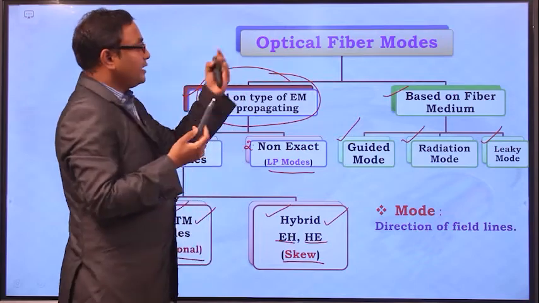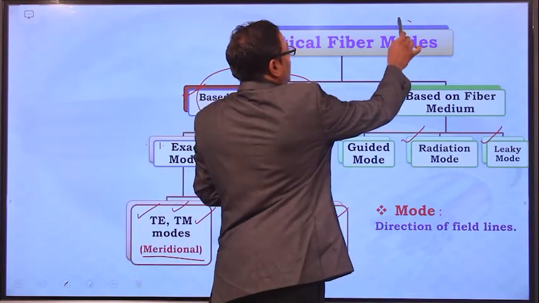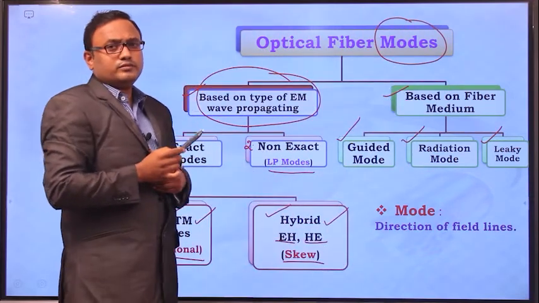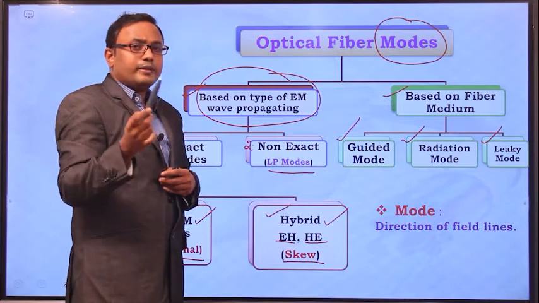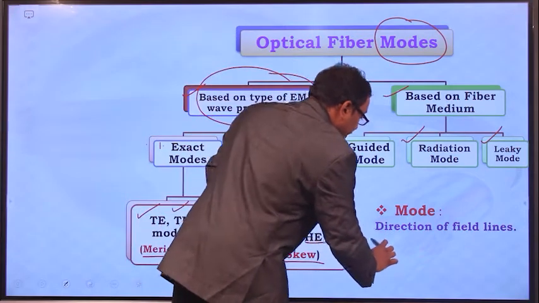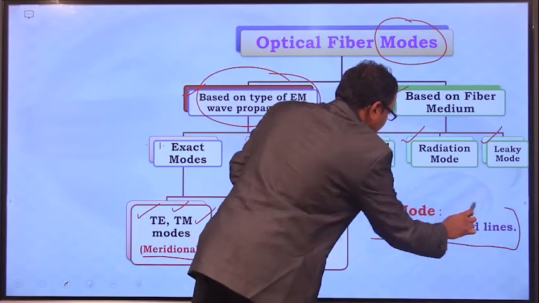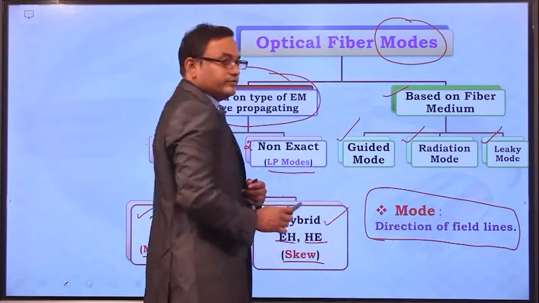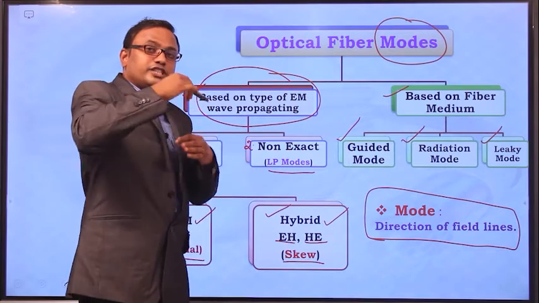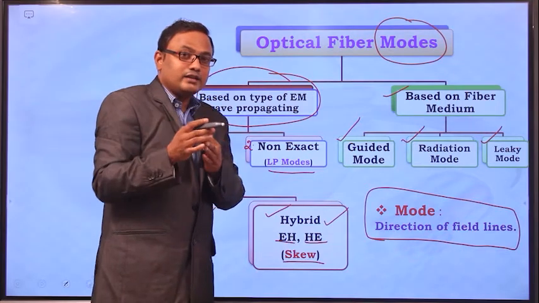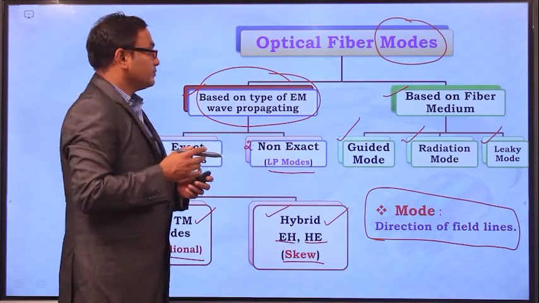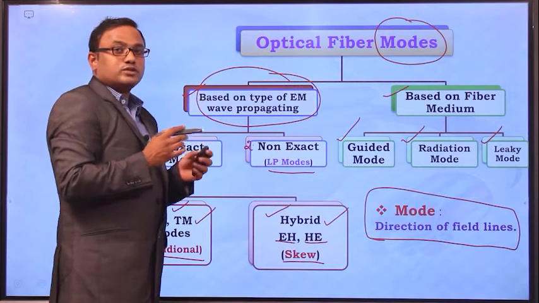And from the beginning onwards, we have been using the word mode. What do you mean by mode? Mode represents the field orientation, the direction of field lines. Wherever the light rays are propagating within the optical fiber cable, the direction in which these light rays are oriented is described by a particular mode. So we'll see these different modes one by one.